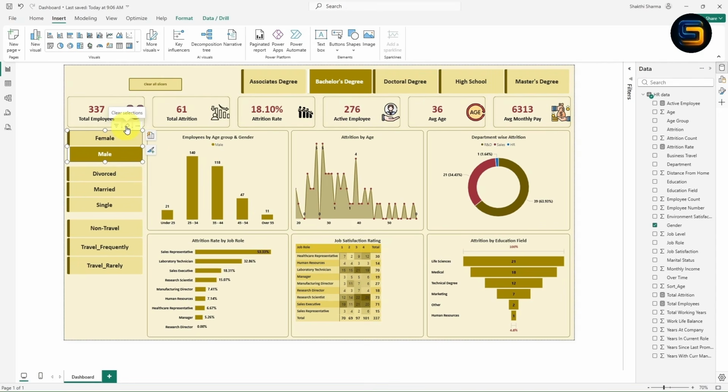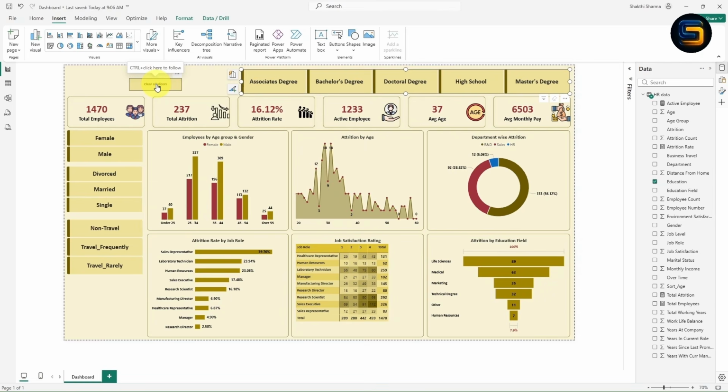Now if you want to clear the filter, you need to do it manually for each slicer. But instead of this, you can simply click on this clear all slicer. So what you need to do is, now you need to hold the control button and press the left button of the mouse. Once you press, boom, look here guys. So guys, just with one click you can remove the filter from all the slicers. I hope you got it, right?